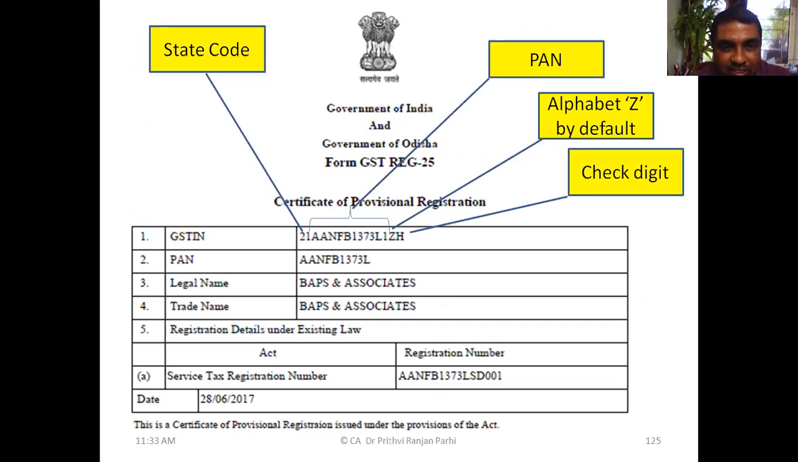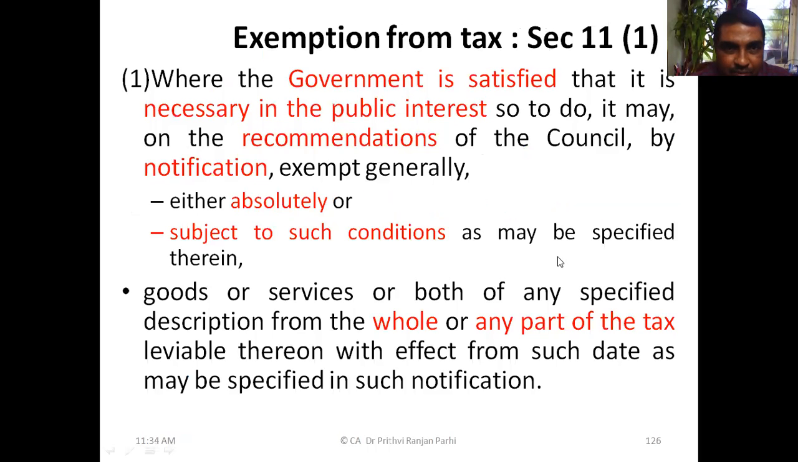And what is a GST certificate? How does it look? We have seen it earlier. You know, a PAN linked number is provided. It shows the state code, then PAN, then one alphabet comes by default. There is the check digit. This is how a GST certificate looks. We have seen it earlier.